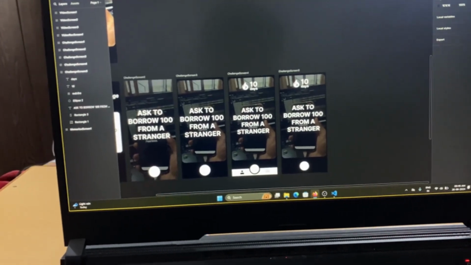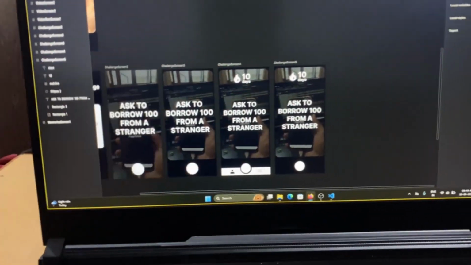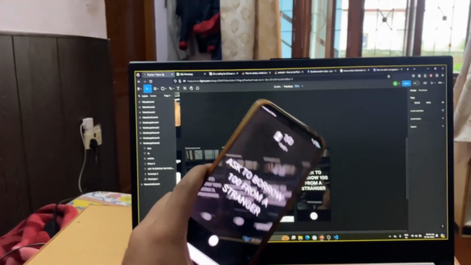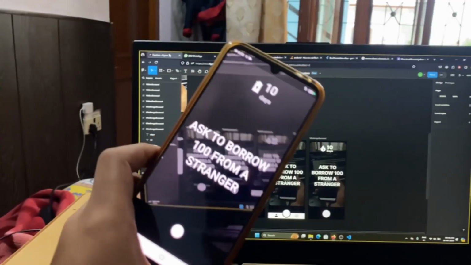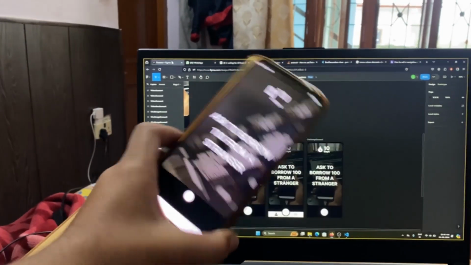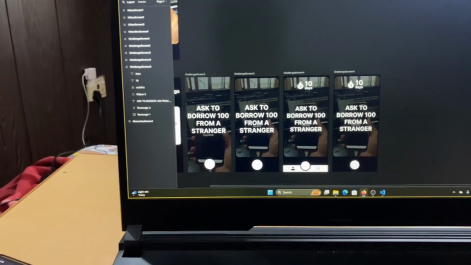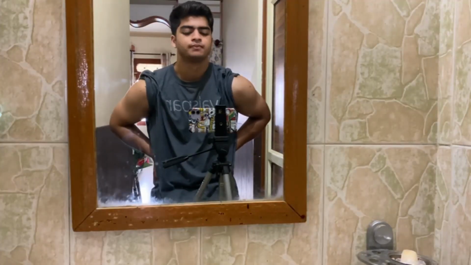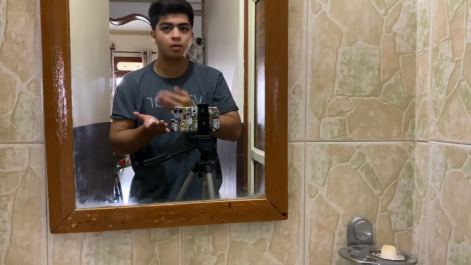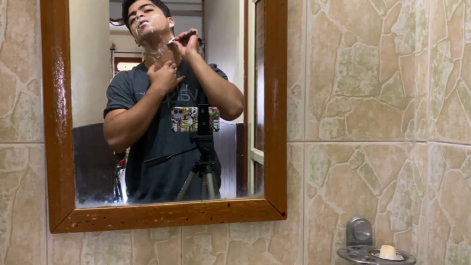Quick 1 hour update. Just completed creating this screen, which looks something like this on my phone. I'm still getting used to creating UIs in Flutter. That's why it's taking a lot of time. But I think I need to speed things up because we have 2-3 more screens to create. But before that, let's cut off whatever this is. Looks much more civilized. Now let's get back to work.